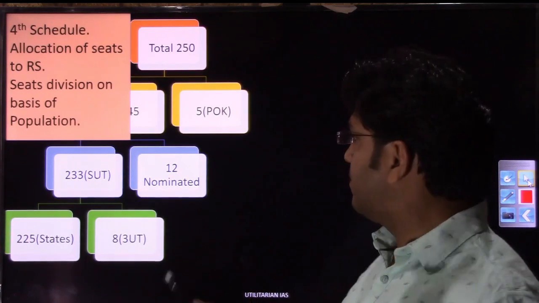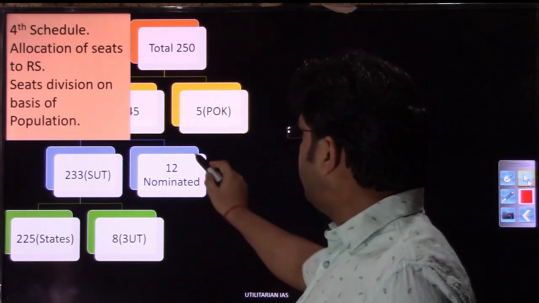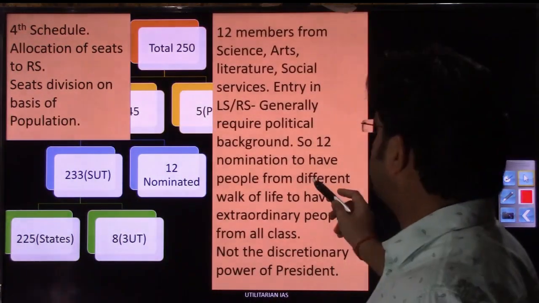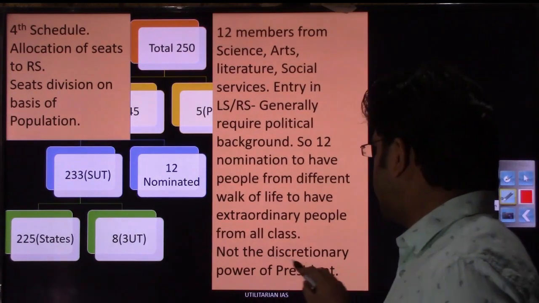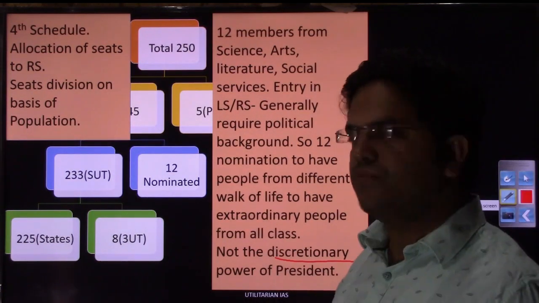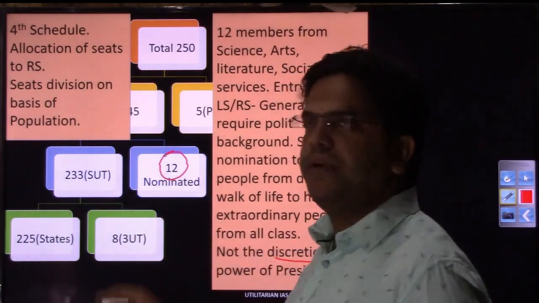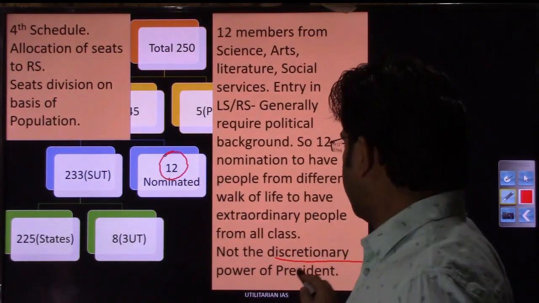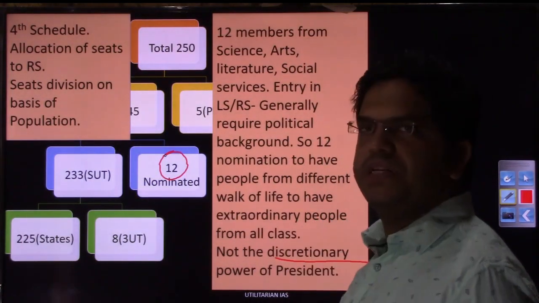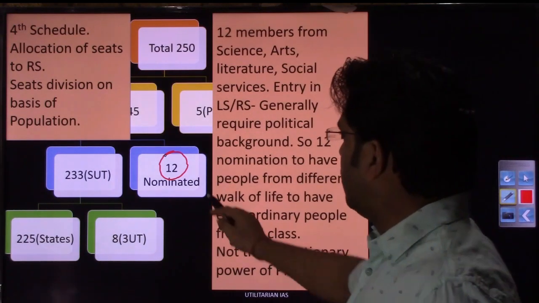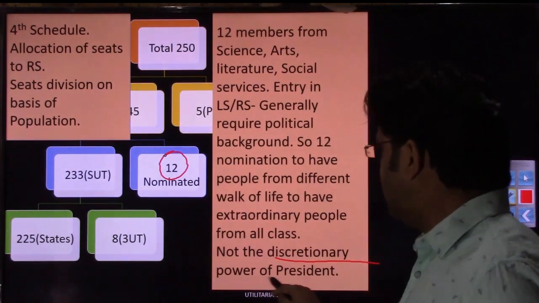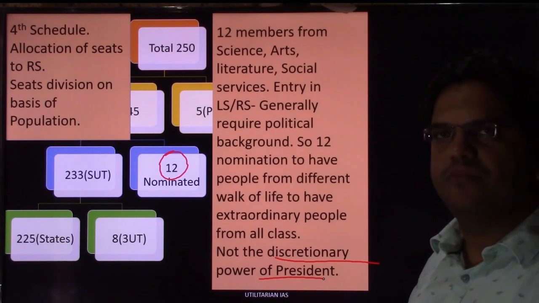And this presidential power to nominate 12 members, let me tell you, is not discretionary. The President will nominate only those 12 candidates who are advised by the Council of Ministers. So the key point is that this nomination power into the Rajya Sabha for these 12 members is not a discretionary power of the president.